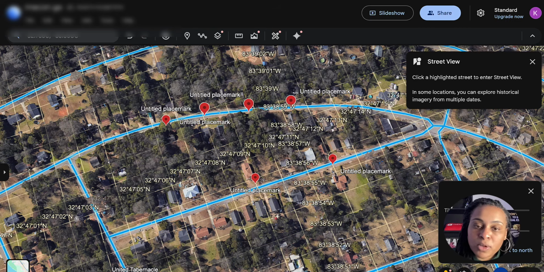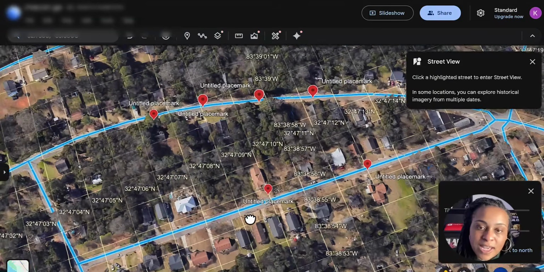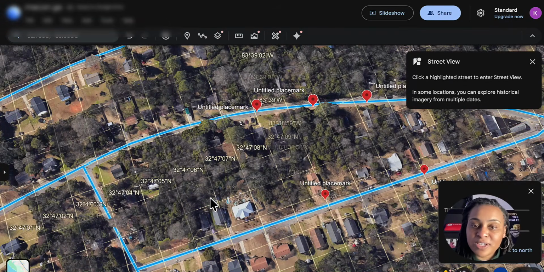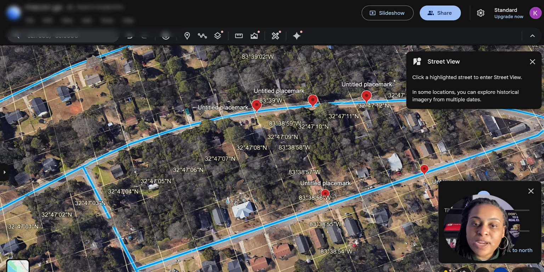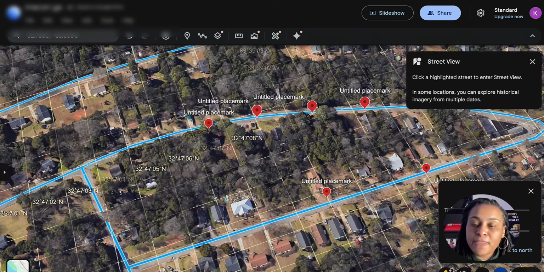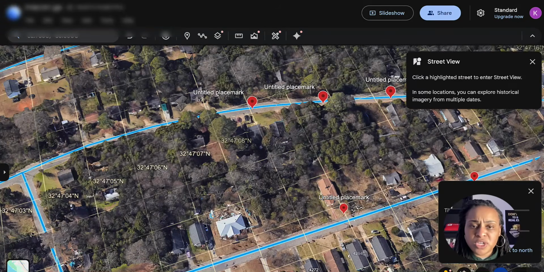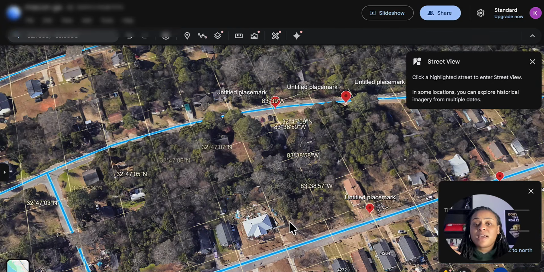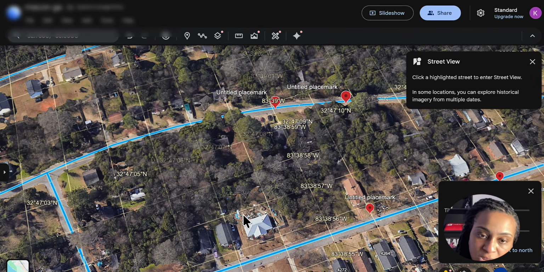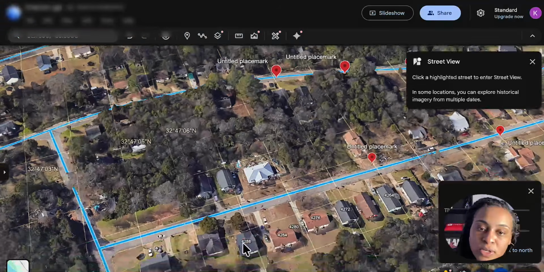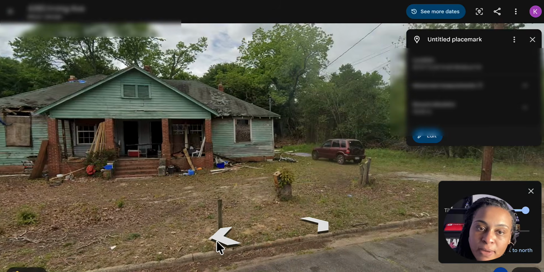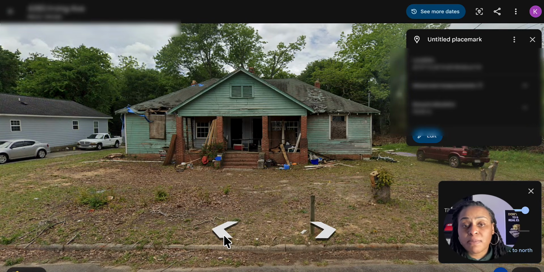And let me get a little closer. I used this in my last video and I'll use it here again because it's just a good example. As you can see on this property, you have a lot of debris. Let me tilt it just a bit. You have a lot of debris in the yard or garbage, right? That's a telltale sign to me that a property is distressed, right? So if you go street view, you can see a little closer what I'm talking about. Okay, so this is the property that I discussed in my last video.